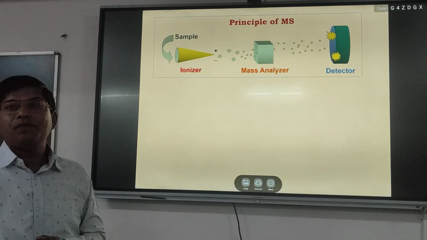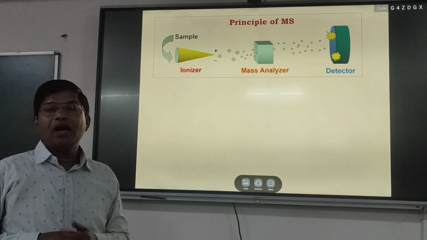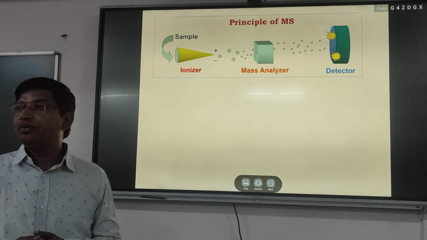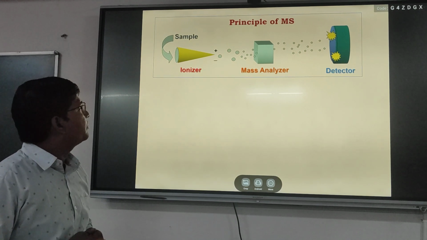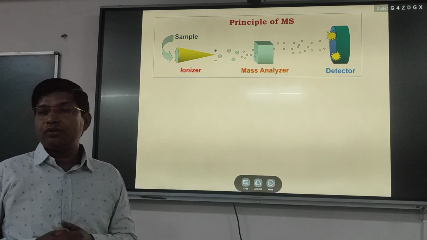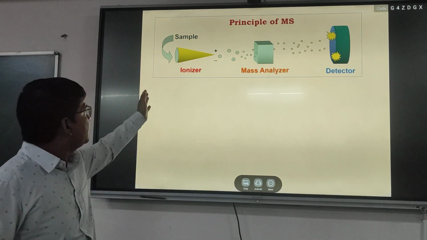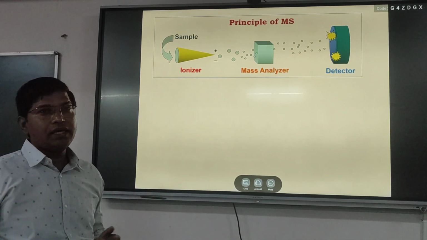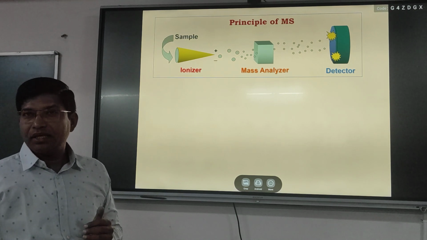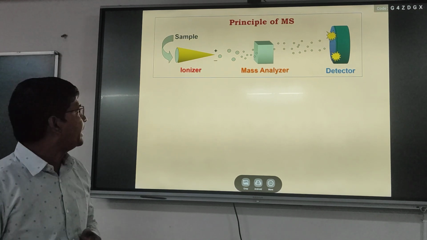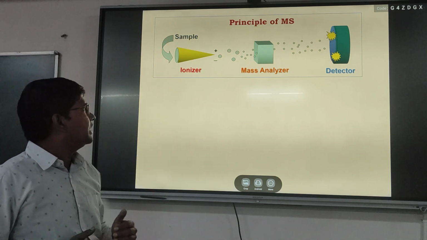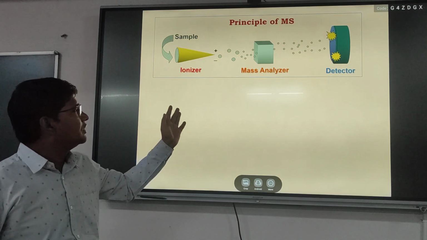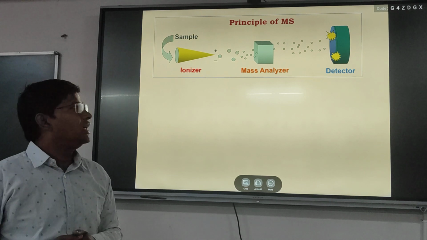Now we will see the principle of the mass spectrometer, how this instrument works for determination of the mass of a molecule or element from the sample. Generally a mass spectrometer has three components: an ionizer, a mass analyzer, and a detector. The ionizer ionizes the molecule or element, and the mass analyzer is a filter that filters the ionized molecules for reaching the detector.